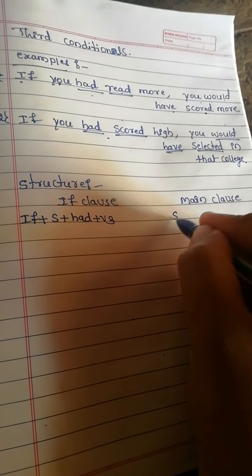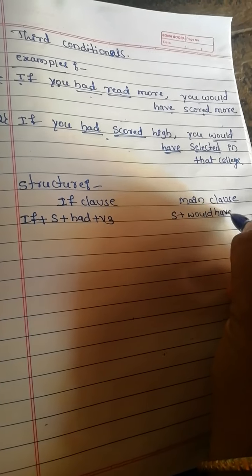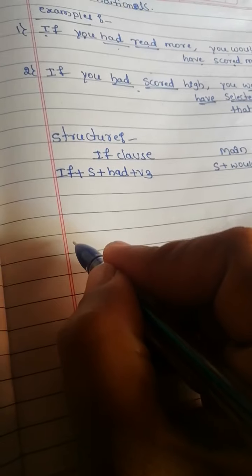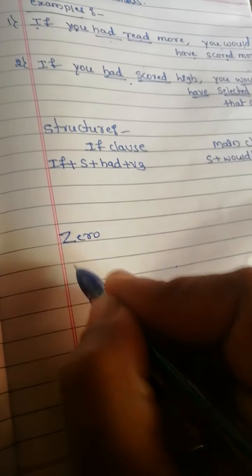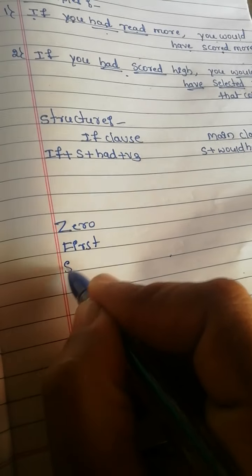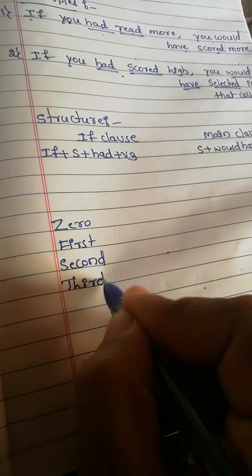In the main clause, subject plus would have plus V3. So we can see all the structures in only one formula: zero conditional, first conditional, second conditional, and third conditional.